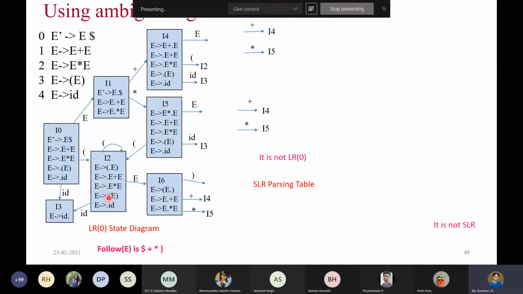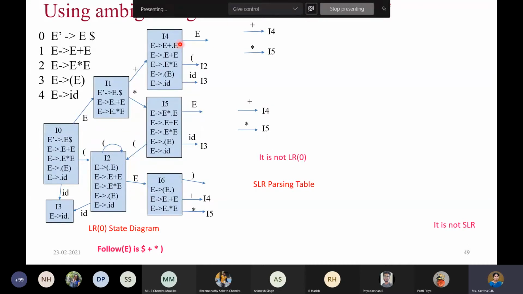So these first three rules are done. Now when you read open parenthesis, you'll get the same kind of rules to be expanded. Therefore, we can reuse the state, which is a self loop. So if you read open parenthesis, it will give rise to the same contents that are in I2. Then coming to the last rule, when you read ID, you'll get the same thing as in I3, so you can reuse that state. So I2 is done.